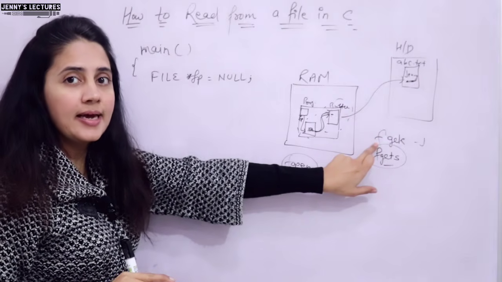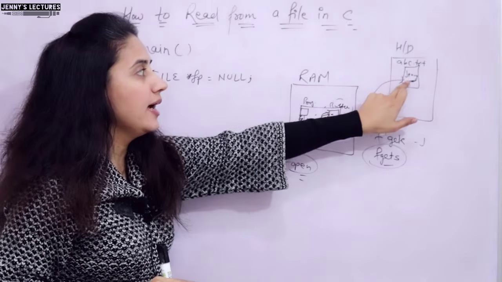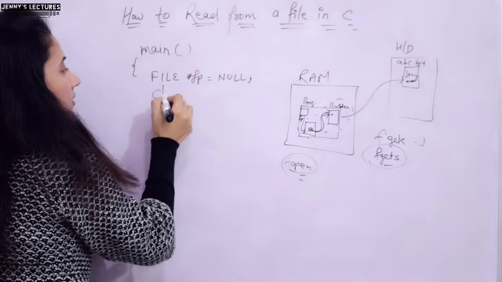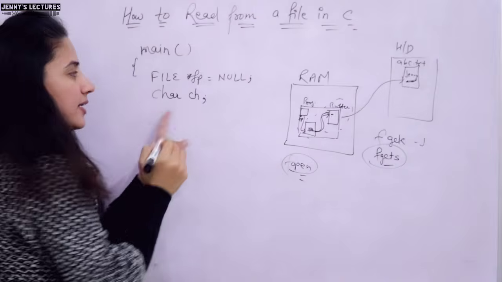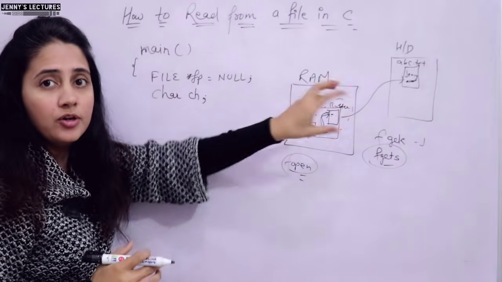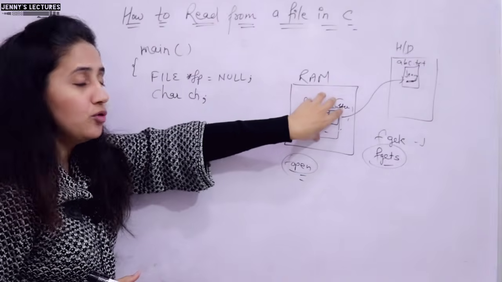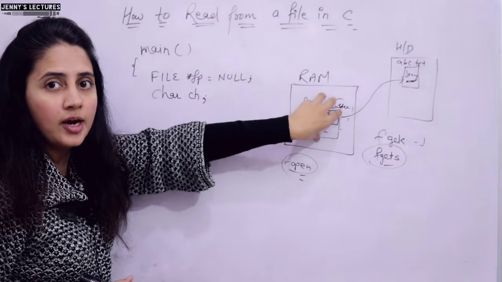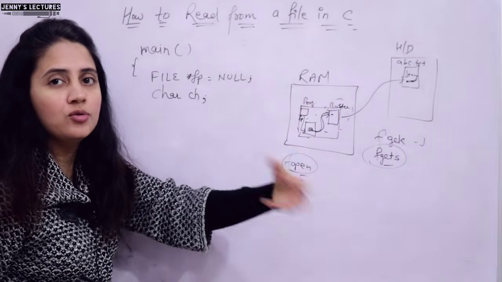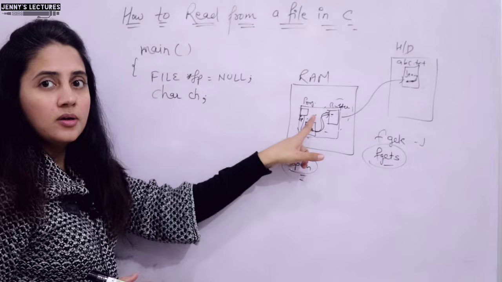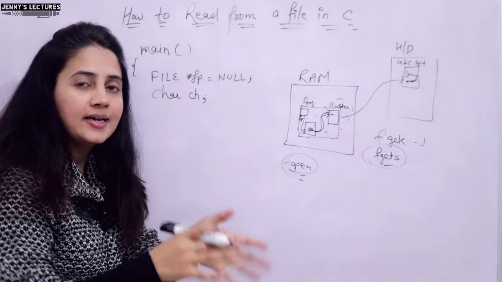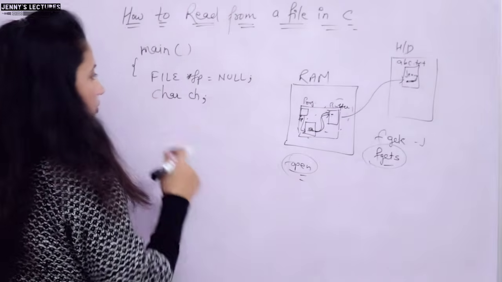We will read a single character. So what character you read, that character obviously you will store somewhere, right? So we will take a character type variable, char ch. Because see, this is a program. When you are going to execute the program, that program would be loaded into main memory, some memory would be allocated to that program, right? So variables would be created, so memory would be assigned to those variables. One variable would be ch, and in that ch we are going to read a character, and using that ch we are going to print that character on our output screen, right?